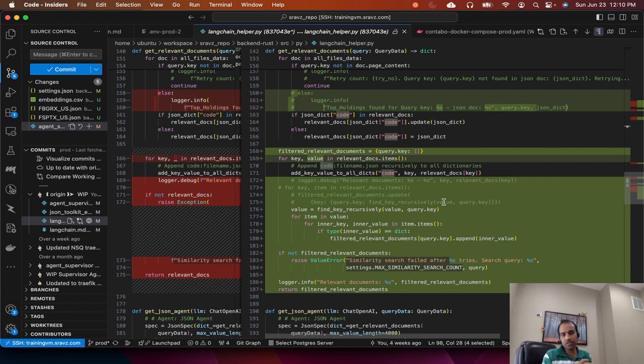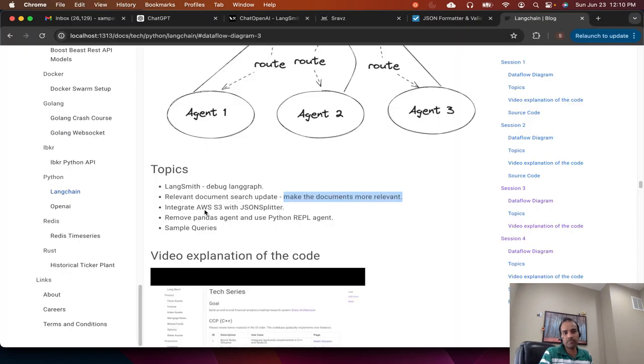If we don't do this, then once we send these relevant documents to ChatGPT, it would find it difficult to relate which document belongs to what. So each and every object should contain the file name. That way the document is more relevant. That's what I meant by making the documents more relevant: recursively go through each and every JSON object and put the file name in that object, so each JSON object has become relevant.